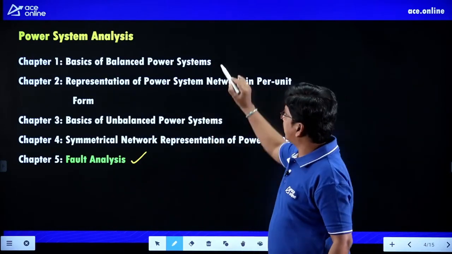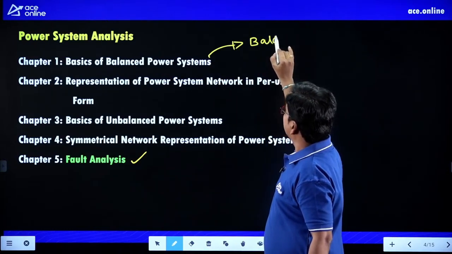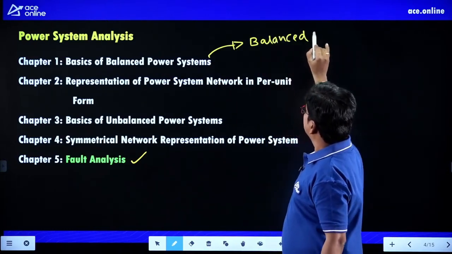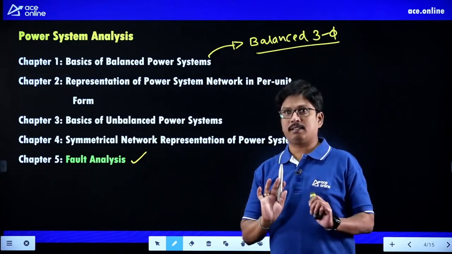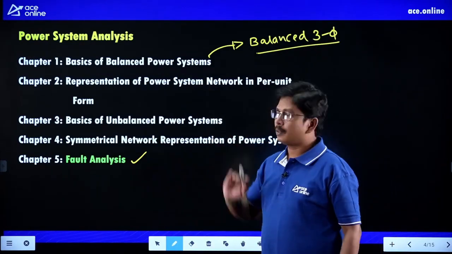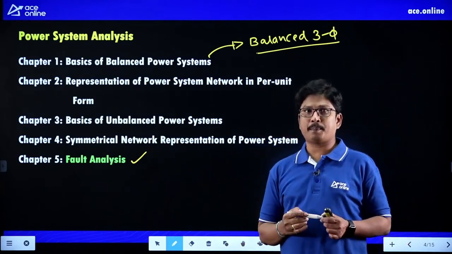So in chapter 1, we can understand balanced three-phase power system network analysis, right? And later on we will see the representation of the power system network in the per unit form.